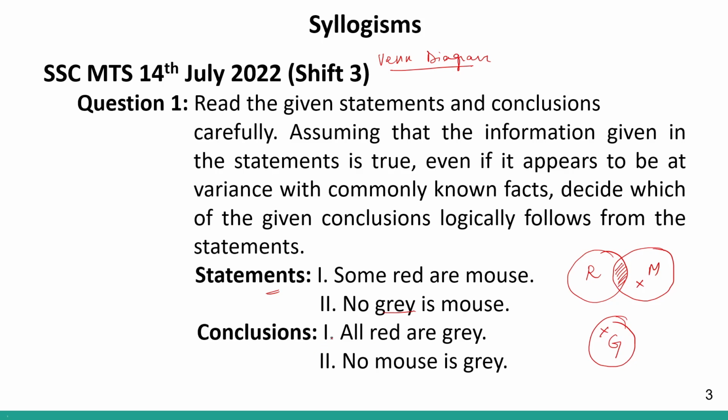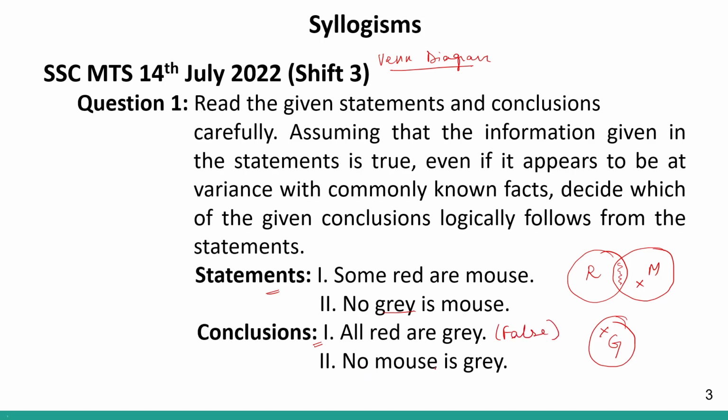Let us look at the conclusions. Conclusion 1 says all red are gray. Now all red can never be gray because this area is basically M and R. This is overlapping of red and mouse. So if all red are gray, that means we have to bring this area also under gray, which cannot be possible. So this is a false conclusion. This is a false statement.